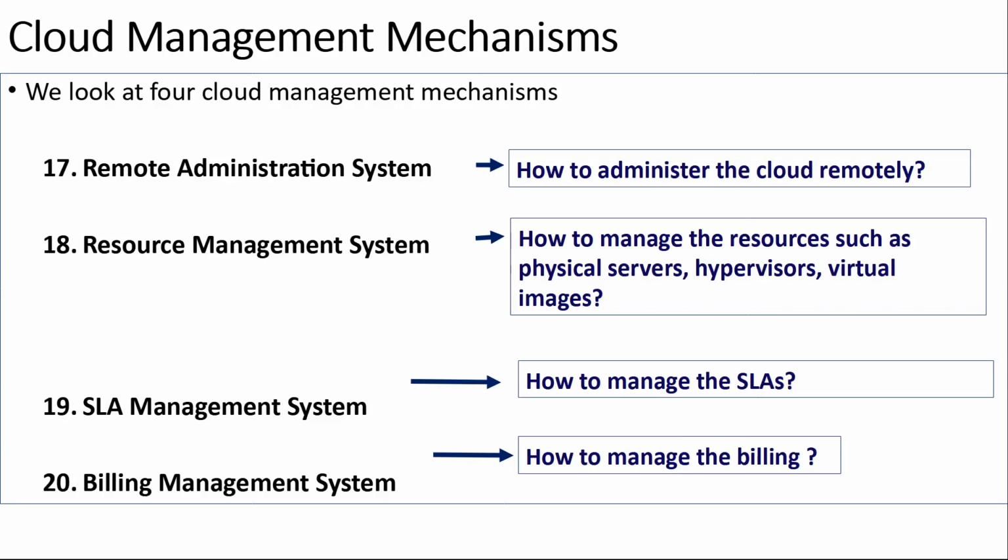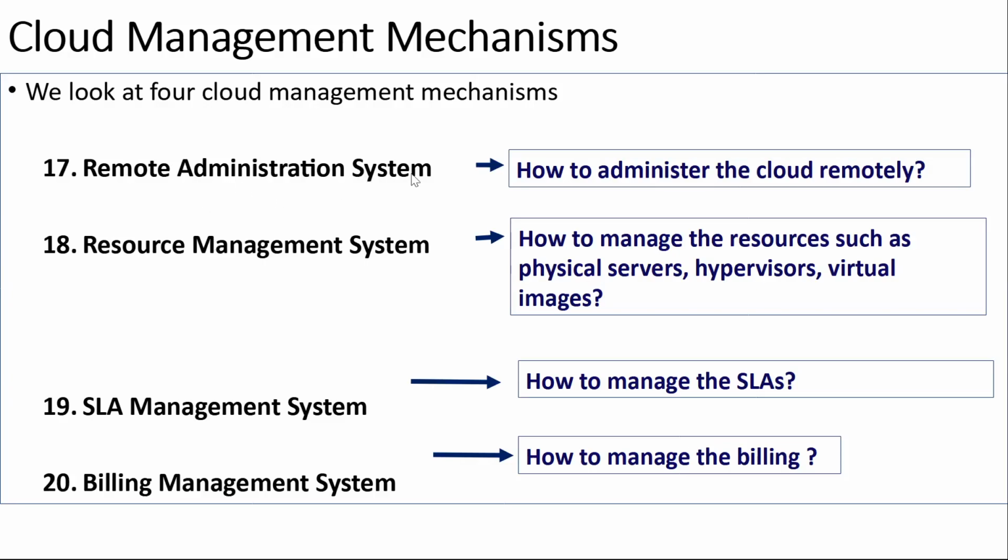So all these resource management systems are also a very important piece of the cloud. Without having a resource management system in place, you cannot do remote administration, right? If you want remote administration, you can say start a machine, but ultimately who's going to start the machine? The resource management system. The resource management system will ultimately take over and say, oh, you want me to start a machine, I will do it for you. So all these are interfaces, but one interface is also connected to the other interfaces.